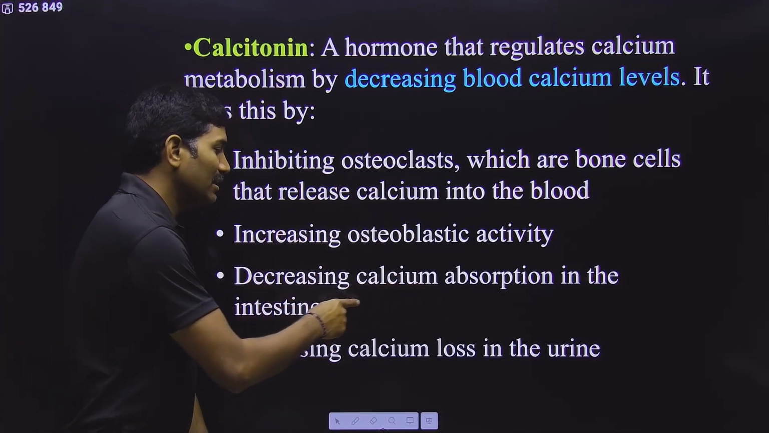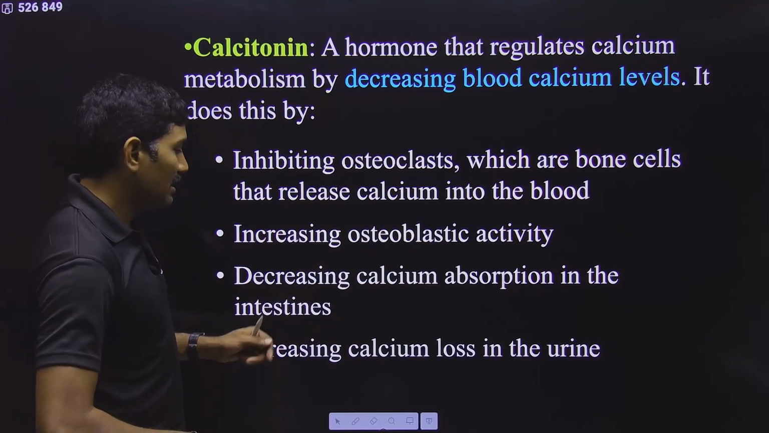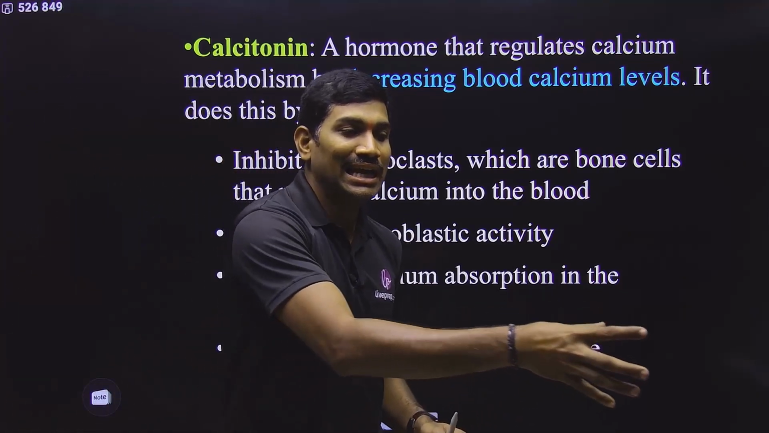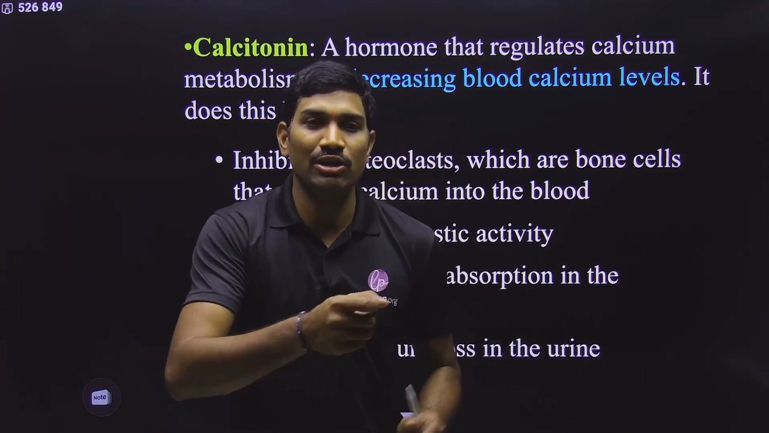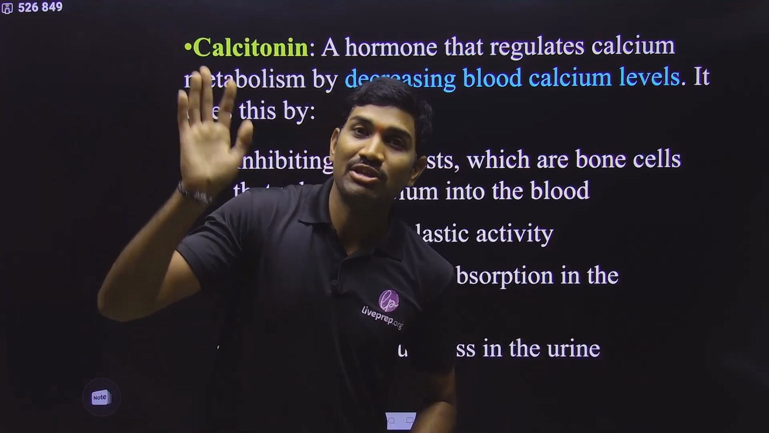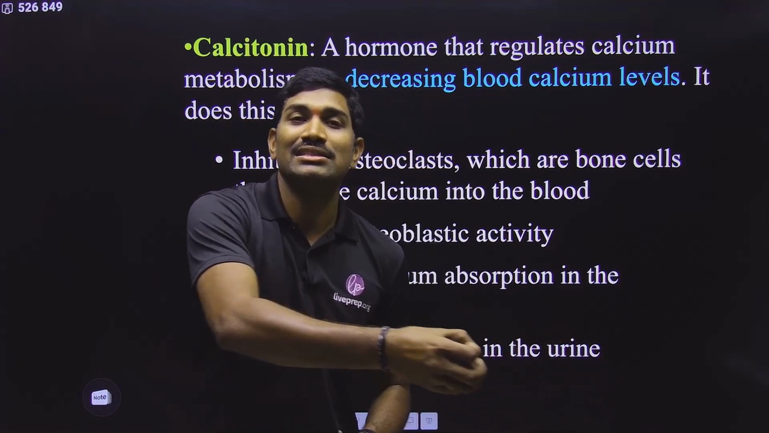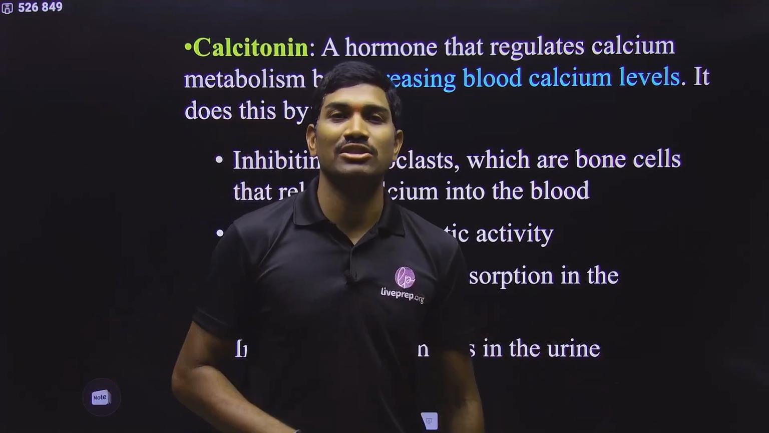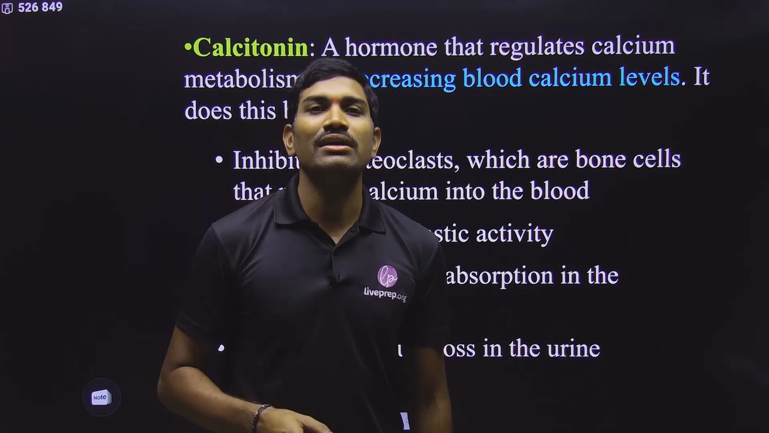Next one, decreasing calcium absorption in the intestine. In the intestine, calcium is absorbed. Absorbed means where will it go? Again, it will go into the blood. So what is its role here? Blood calcium level should decrease. That's why in the intestine, calcium absorption will decrease, so that it will not enter into the blood.